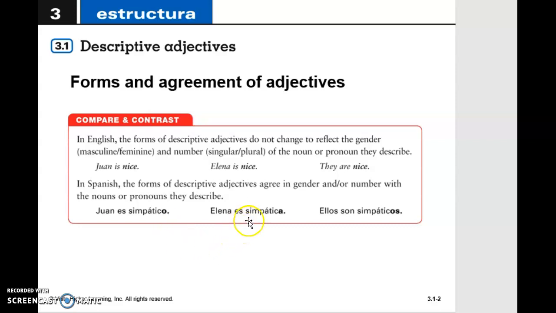Now, if we're talking about multiple people, ellos, that means they, ellos son simpáticos. So, Juan es simpático, Juan is nice. Elena es simpática, Elena is nice. And ellos son simpáticos, they are nice. So we're talking about singular over here and plural over here. Masculine, feminine, and masculine plural. So you have to pay attention to those situations.